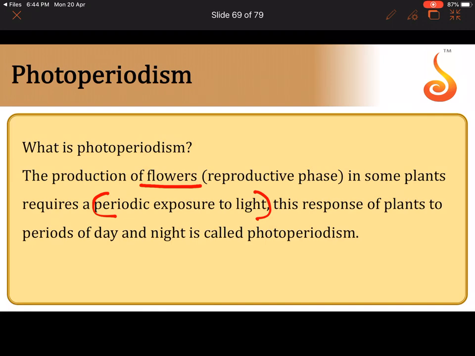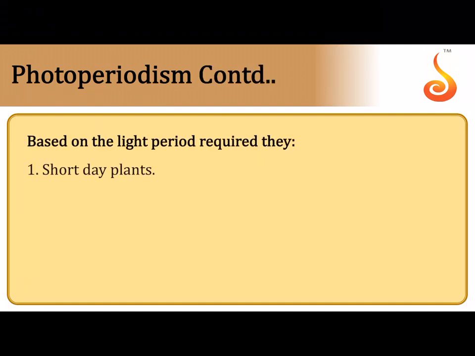Flowering in response to duration of light, don't only think that light is only important for flowering. Please remember, it could also be duration of darkness. So flowering as a direct product of exposure to darkness or to light, or the duration of light. When I say duration of light, you are taking into account duration of night or the dark time also. That is referred to as photoperiodism.